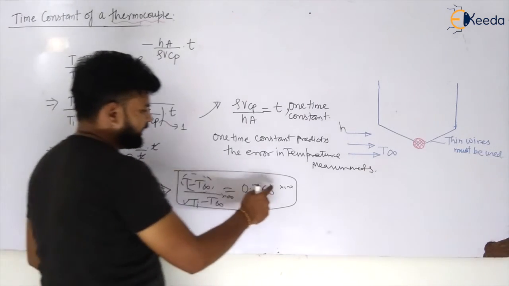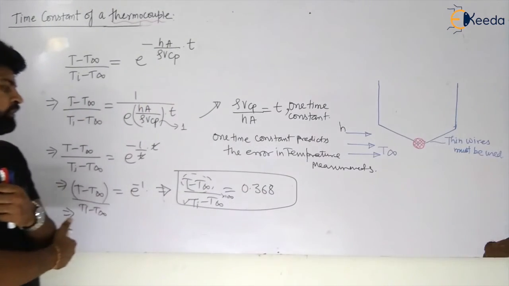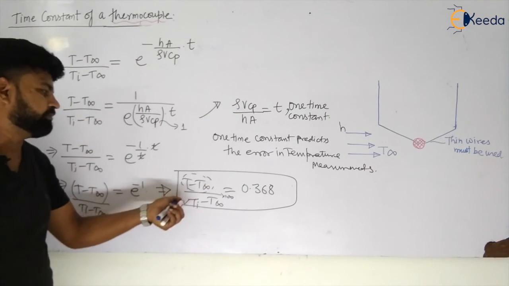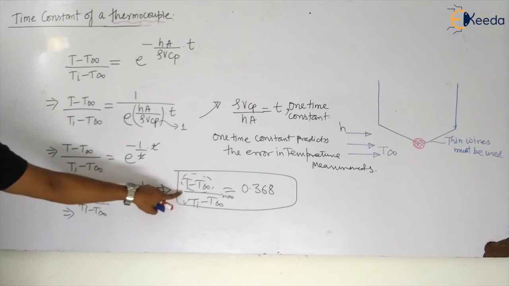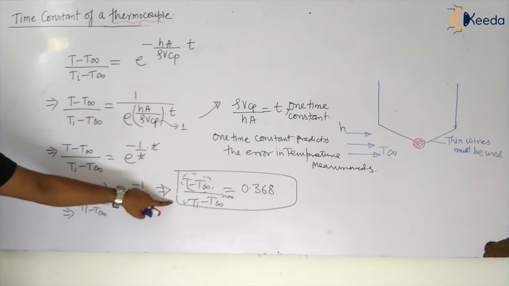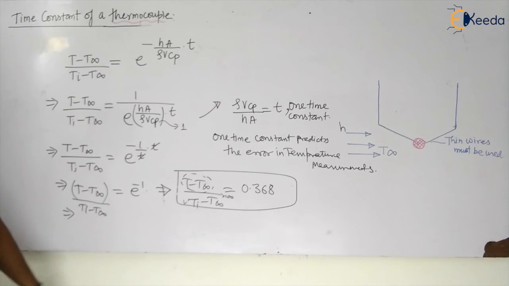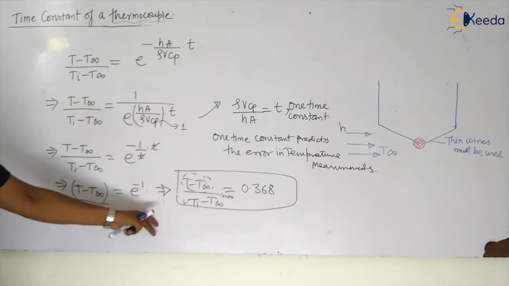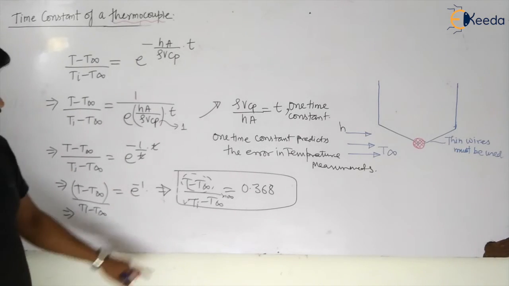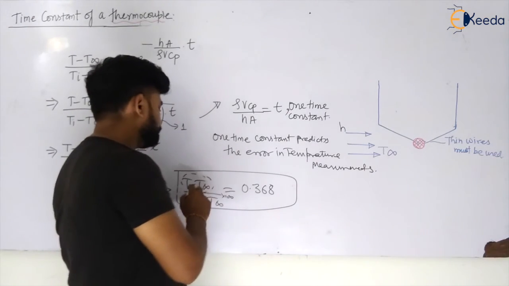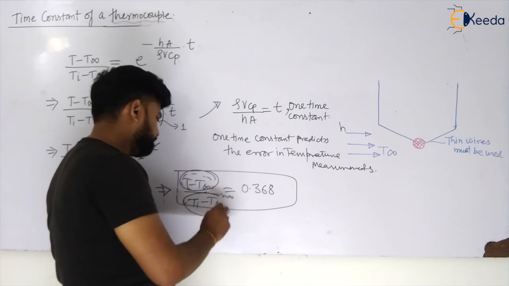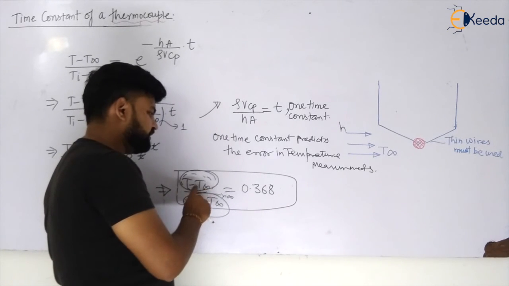So this is some kind of error, some kind of difference I am having between the initial temperature and the final temperature. So this is the time required. So what is your one-time constant? This is the time required to reach 63.2% of the initial temperature difference, known as sensitivity. So I have to first calculate the sensitivity for quick response. Now how can I calculate the sensitivity, my dear students? The error between these temperatures will be 0.368.